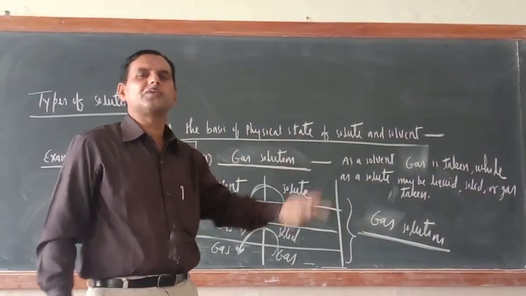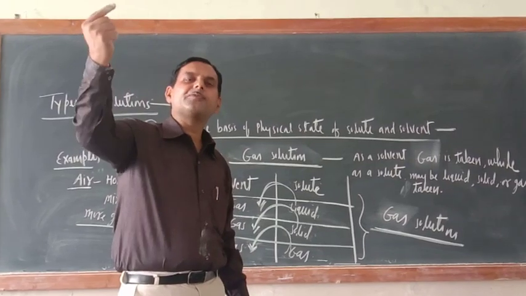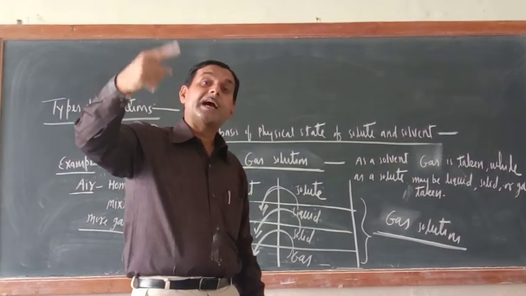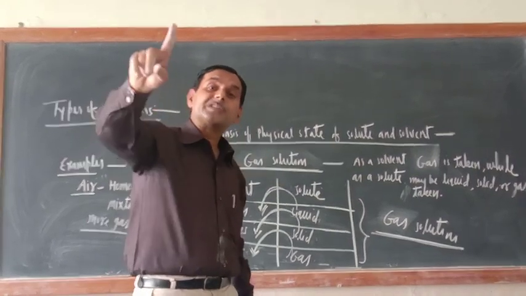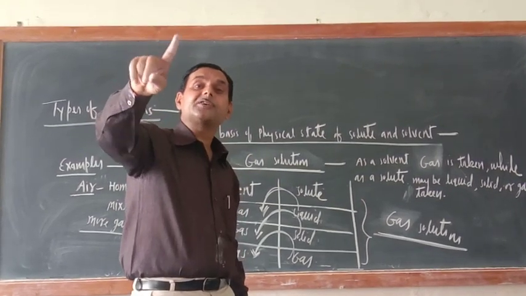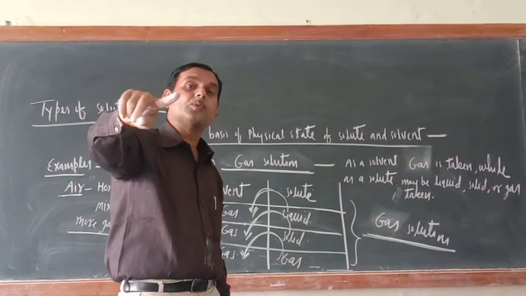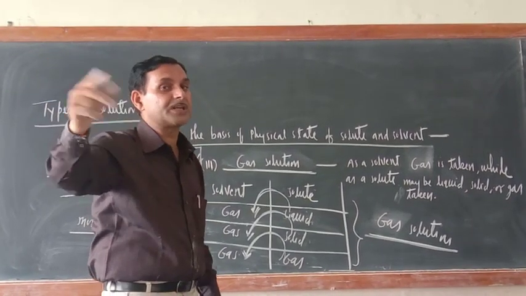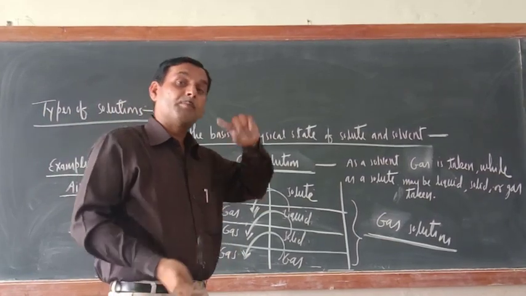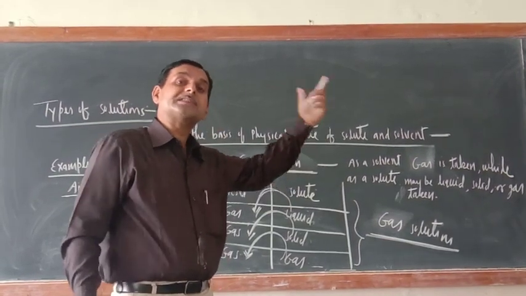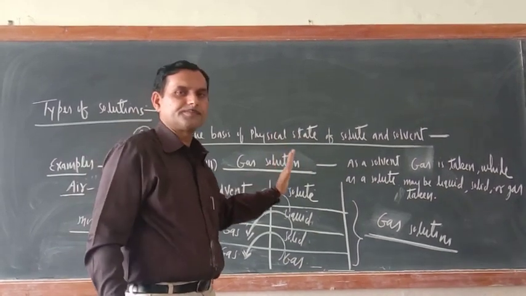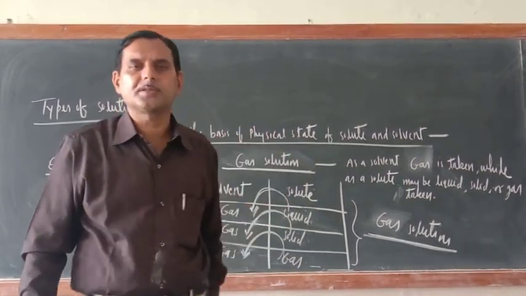Suppose you have taken a liquid solution, so liquid in liquid, solute first. Gas in liquid: which is coming first? Gas is solute and liquid is solvent. Which will come first now? That is solute. Which comes later on? That is solvent. But the type of solution will be on the basis of solvent type. Are you getting my point or not? I hope that you have got it.